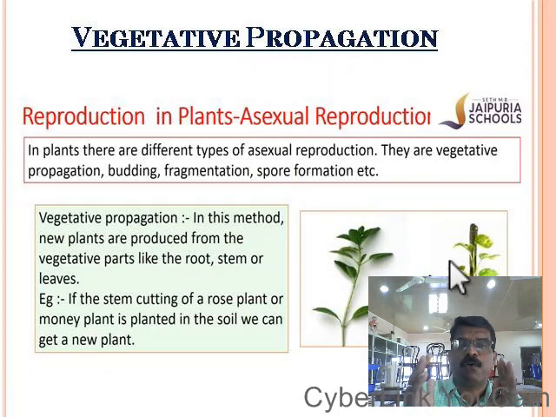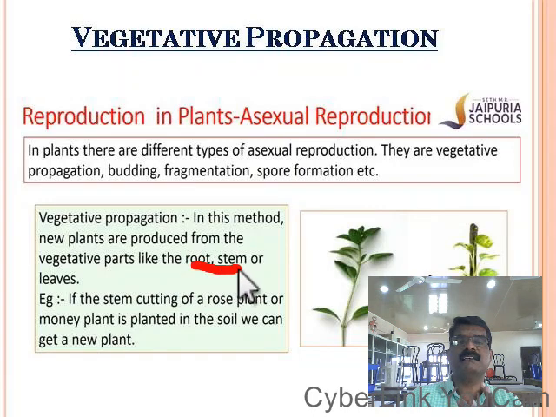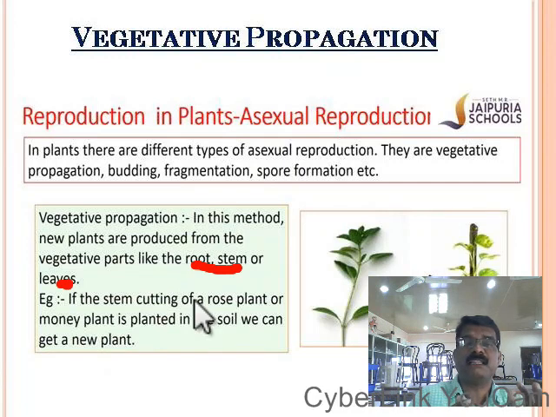If you want to know about vegetative propagation, you must know the vegetative parts of a plant. See, the parts of the plant such as root, stem and leaves. Root, stem and leaves are called the vegetative parts, whereas flowers, fruits and seeds are the reproductive parts. Which are the vegetative parts?